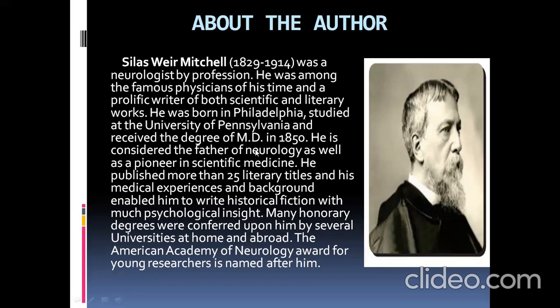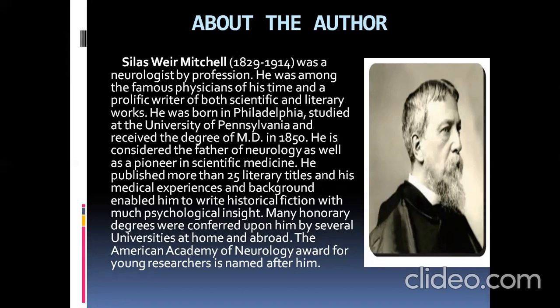Since he is a neurologist, many of his works contained historical fiction with psychological insight, which means very deep, how a person will handle some situation. In that way he used to think very deeply, and he was giving all his works.